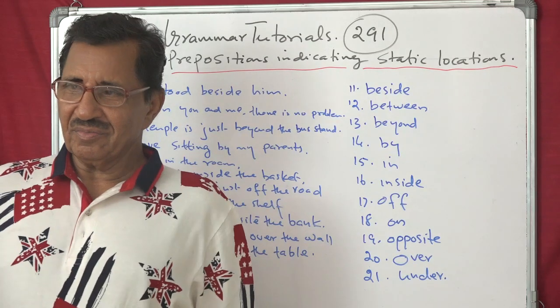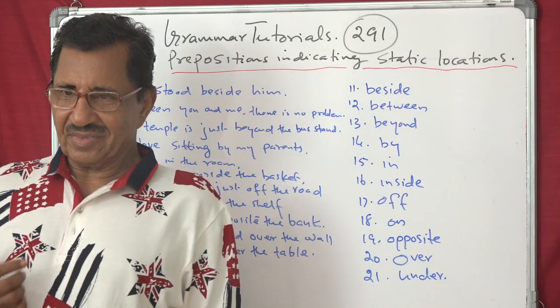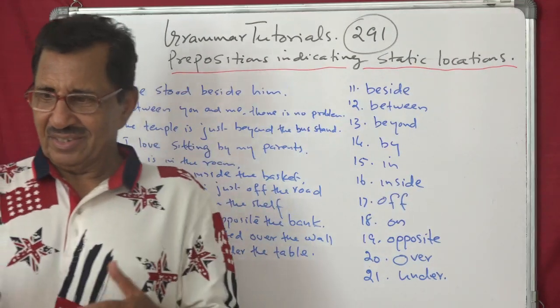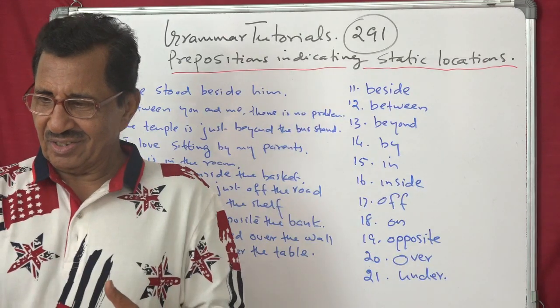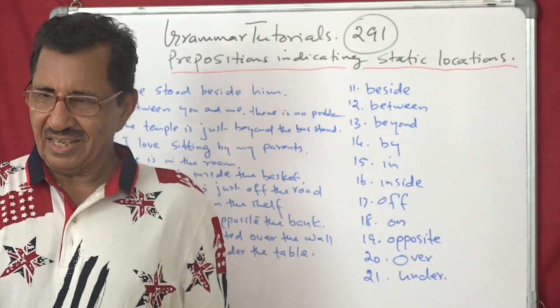Off the road. The example given here is, the school is just off the road. You see, first you see this road and then just a bit away you will find it.